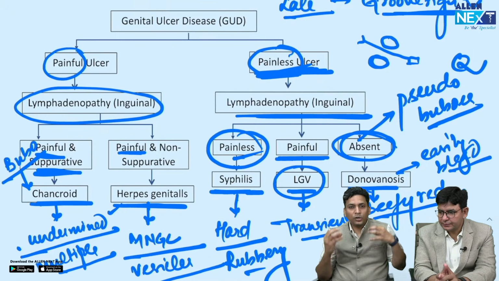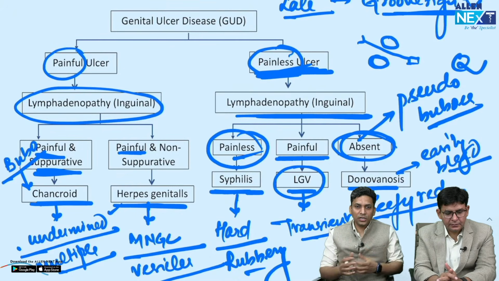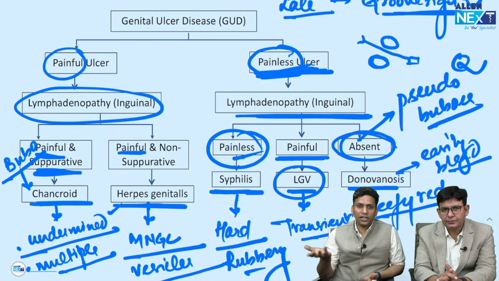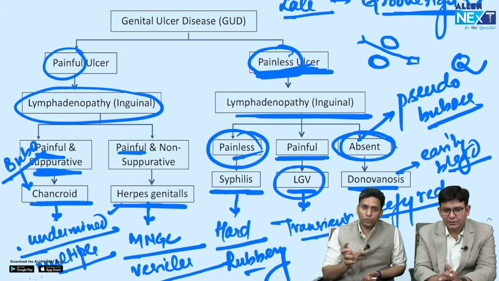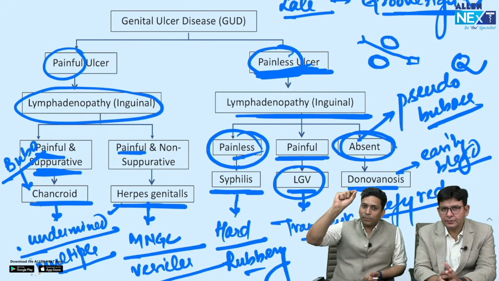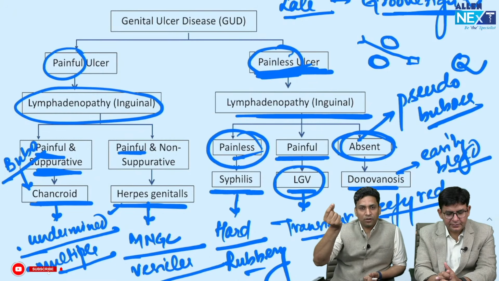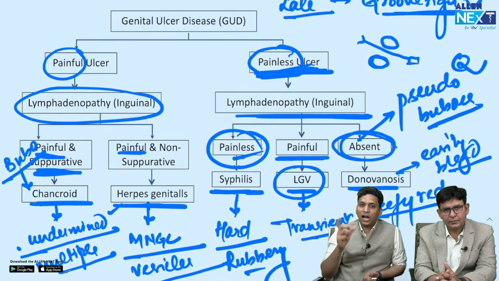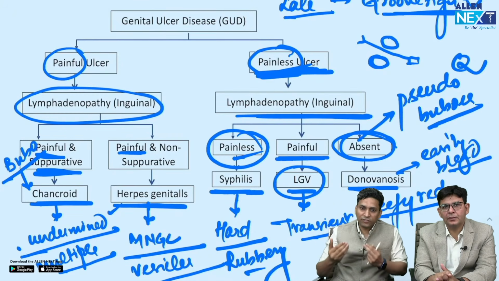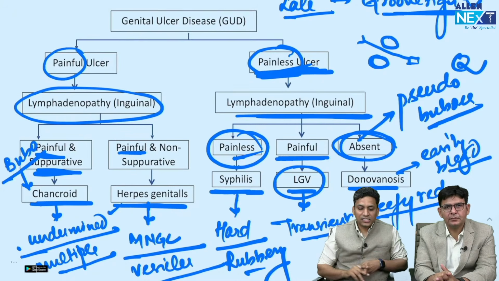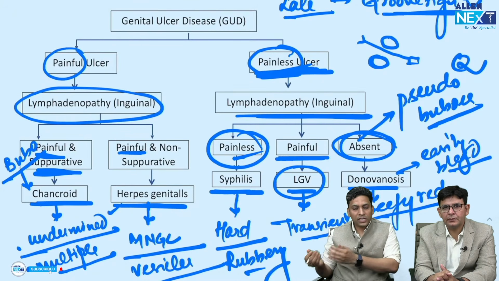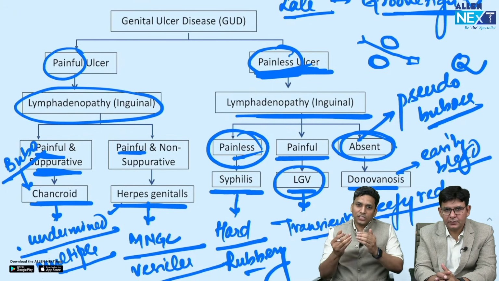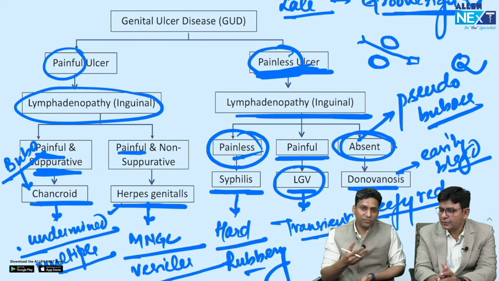So these are some very important words or clues which you have to look for in the question. Many times the students get confused about how to identify whether it is LGV or chancroid. So these are the clues and this is the approach you should follow. When a question comes, you have to see whether there is a genital ulcer or a history of contact. First look at pain; if pain is written, mark one of chancroid or herpes. If you still can't decide, look for other features like vesicles or undermined edges. Similarly, if it is painless, then look for the lymph nodes. If they are painless, then it is syphilis. If they are absent, then it is donovanosis. And if they are painful, then it is LGV. And you can look for some other features as well.